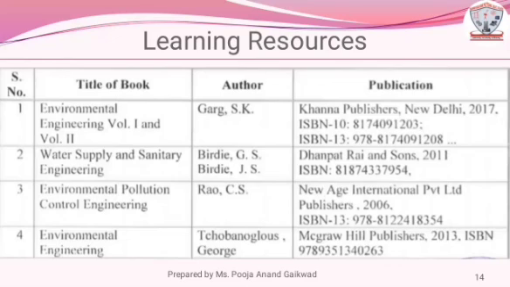Third, Environmental Pollution Control Engineering, Rao CS, New Age International Private Limited, Publishers. Fourth, Environmental Engineering, Tchobanoglous, George, McGraw Hill Publishers.